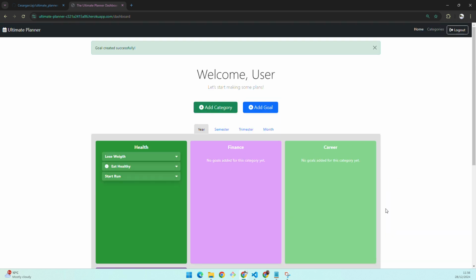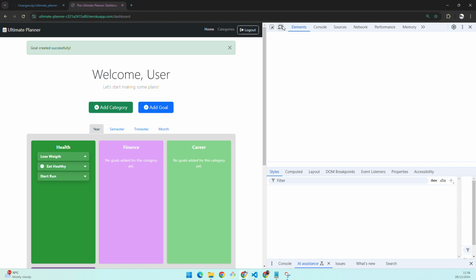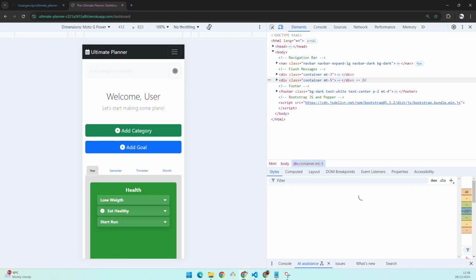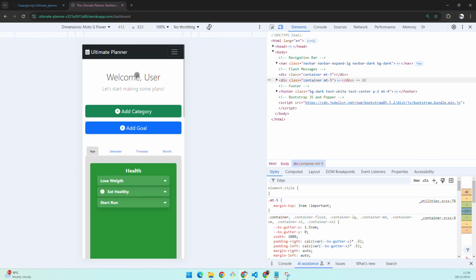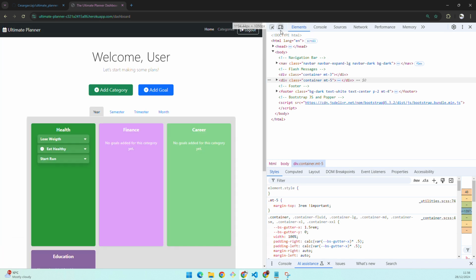So just to show you as well, here I made this fully responsive for mobile version as well. So it's working fine. I mean, it's all 100% responsive.